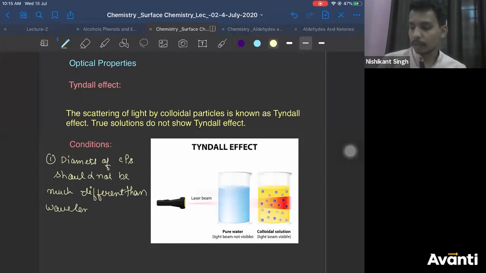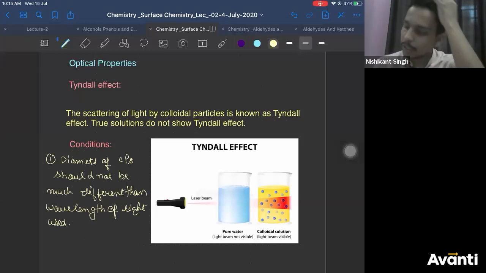These two conditions are important. This is a condition of resonance also. In optics, you'll study it.